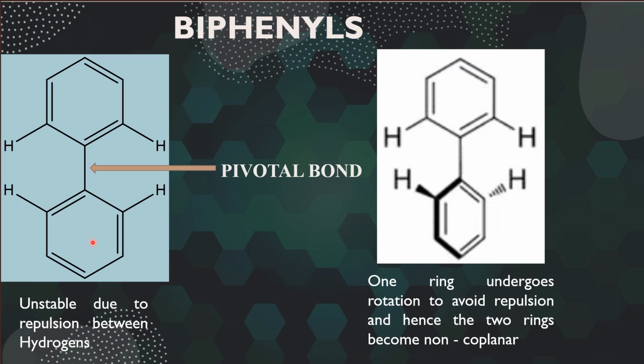Here is the simplest biphenyl, and here we find the two rings are coplanar. When these two rings are coplanar, there will be repulsion between the two hydrogens, and in order to escape from this repulsion, one of the two rings undergoes rotation about this carbon-carbon single bond, and one ring goes perpendicular to the plane of the other ring. So among these two structures, the coplanar conformation is less stable due to the repulsion between the ortho hydrogens, and the other conformation is a little more stable since the repulsion between the hydrogens has been removed.